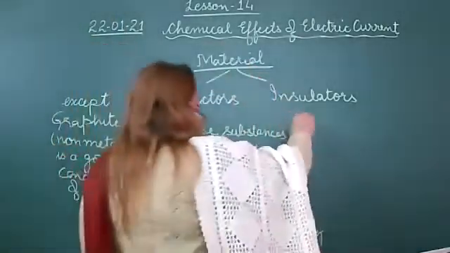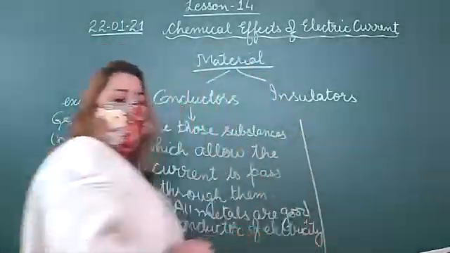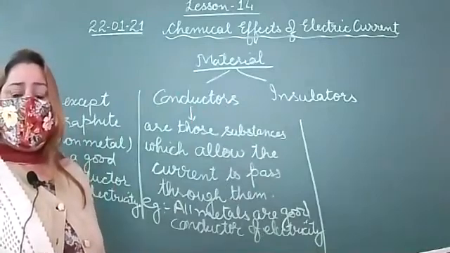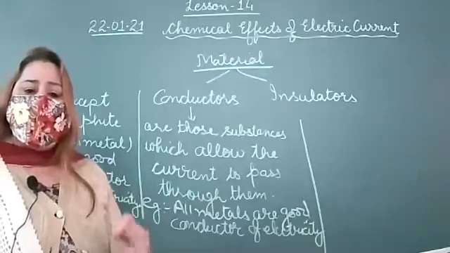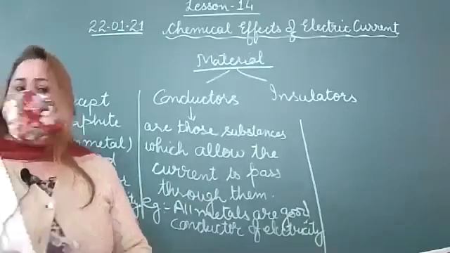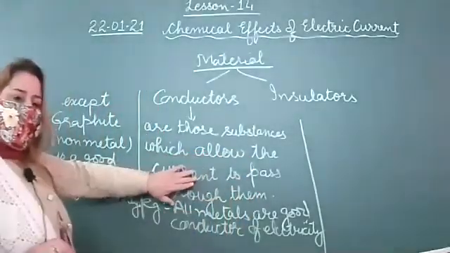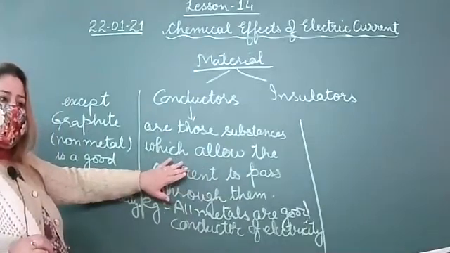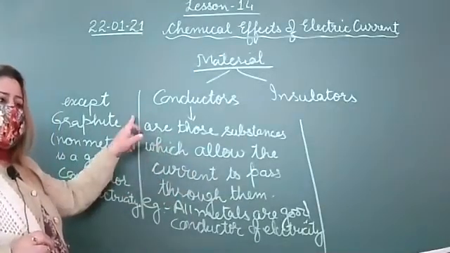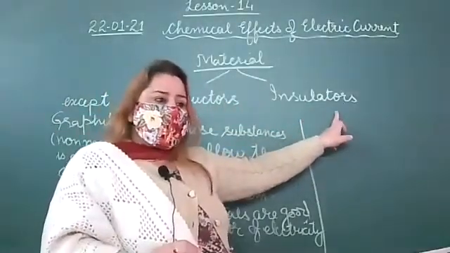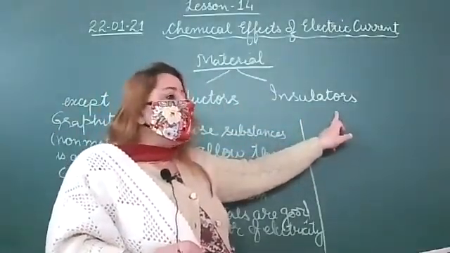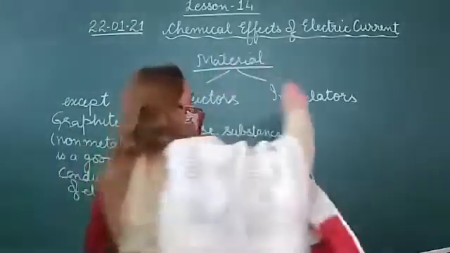Now, what are insulators? Insulators are those substances which do not allow the current to pass through them. We will get the shock if we touch the appliances with a wet hand, because these are conductors. If we do not get an electric shock, that means these are insulators, right?